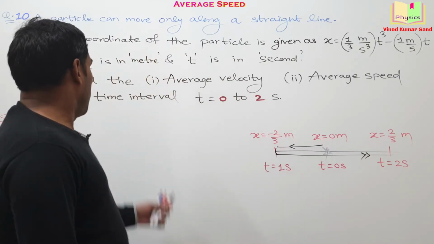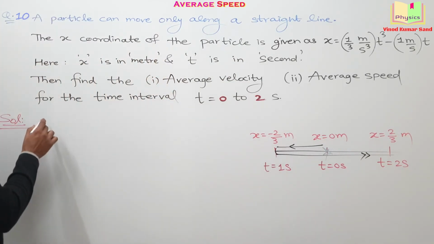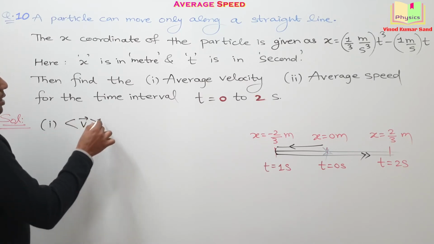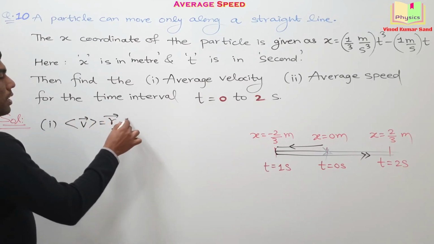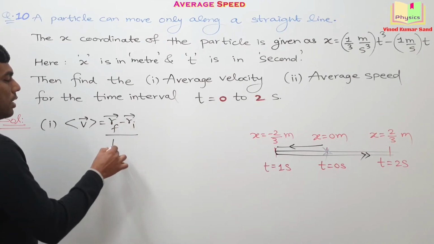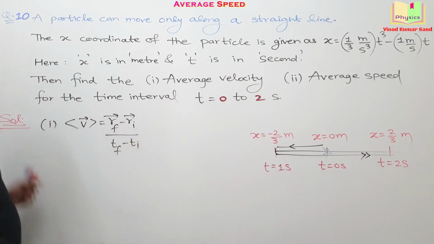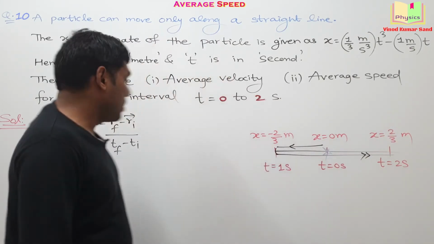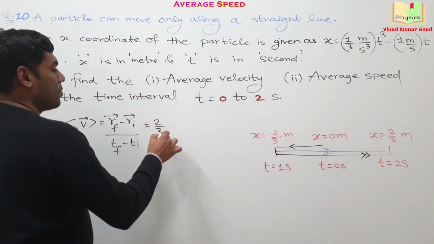Okay. Going for the answers, the first part is asking average velocity. The formula for average velocity we know: the final position vector minus initial position vector, divided by t final minus t initial. The final position of this particle is 2 by 3 meter.